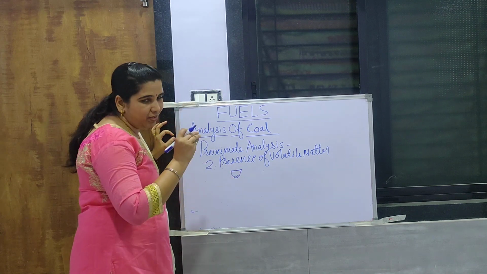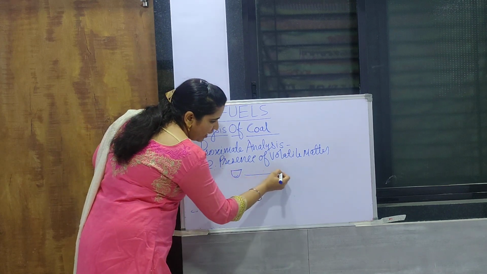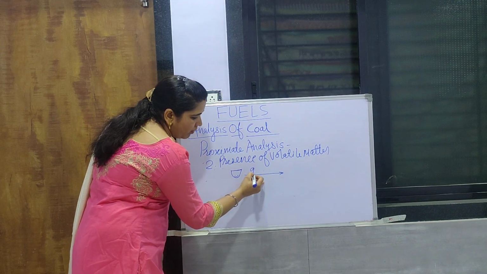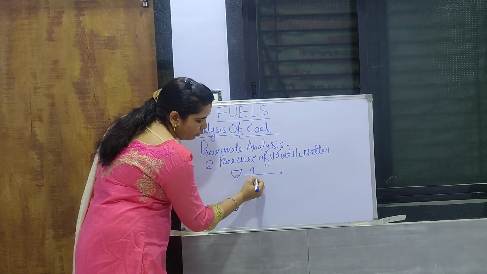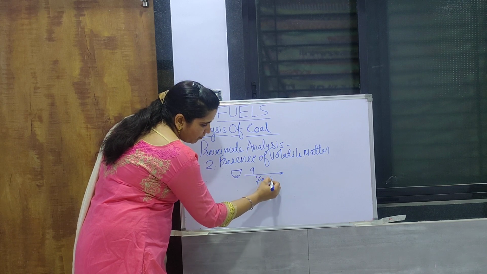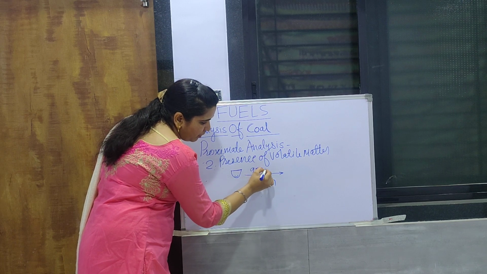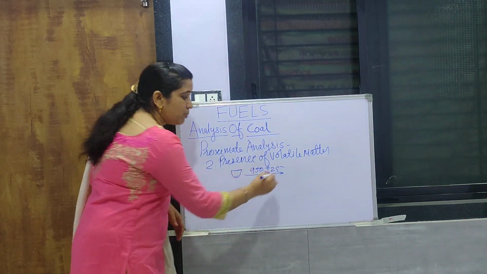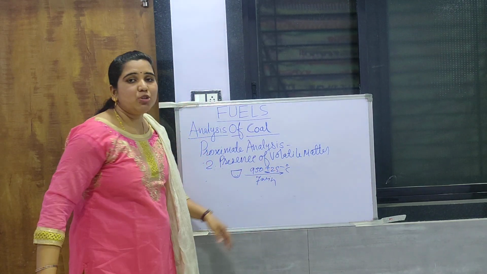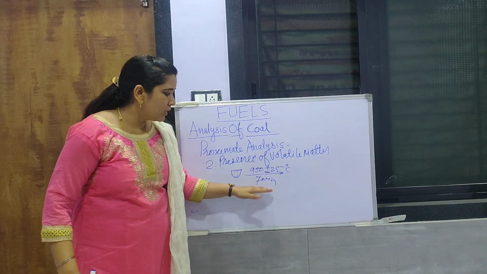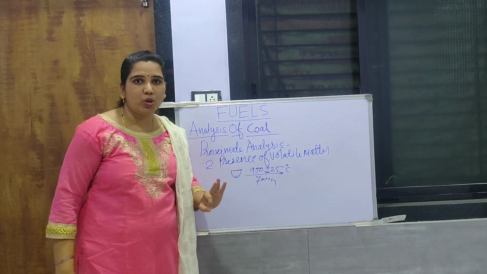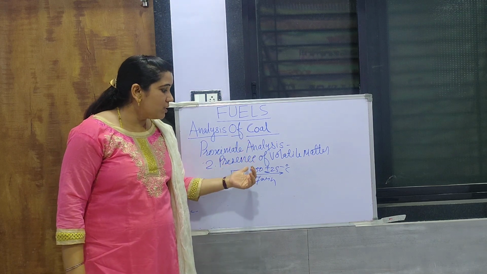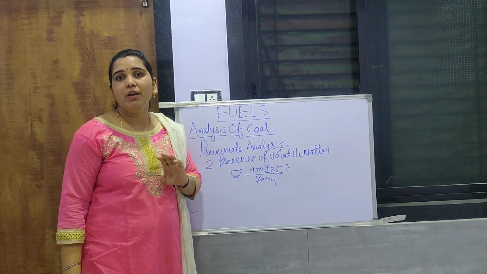During this time it has a particular lid, so put this lid on and again put it in an oven or muffle furnace for 7 minutes at a temperature of 950 plus minus 25. So we have to set the temperature of the oven or muffle furnace up to this and put it for 7 minutes only, so that total volatile matter present in this particular coal sample should be removed.